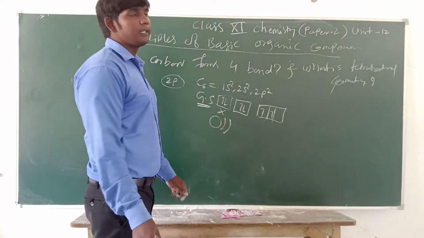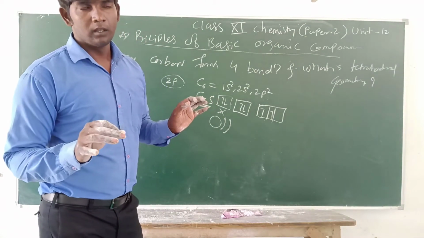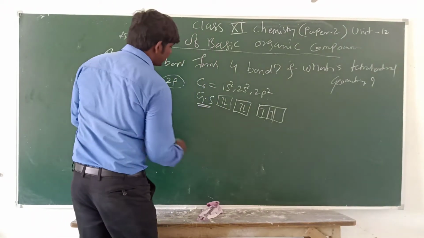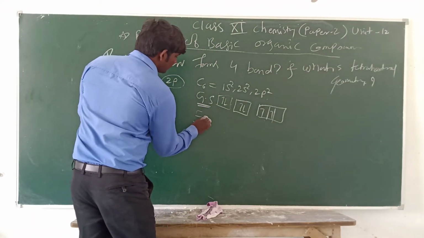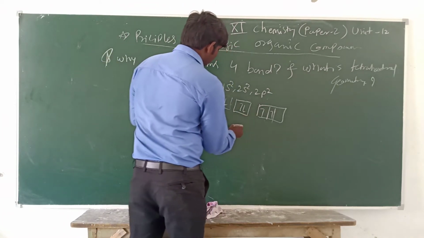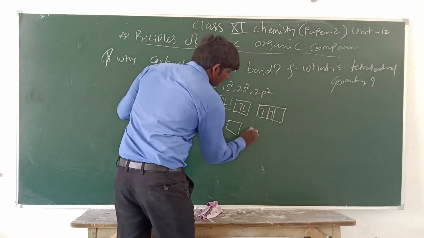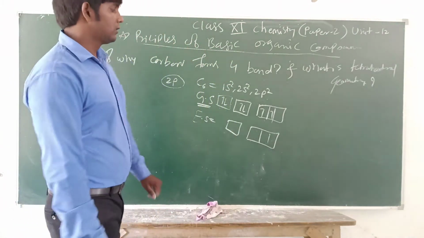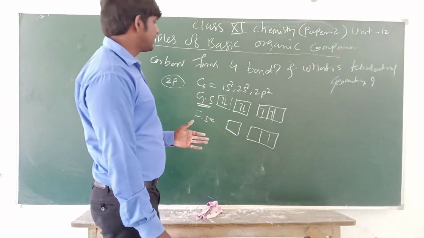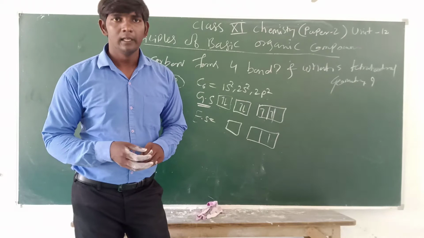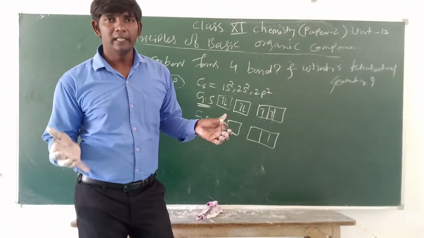In the ground state there is no energy supplied. Now let us see what happens in the excited state. In the excited state we supply some energy. Which form of energy? Heat.